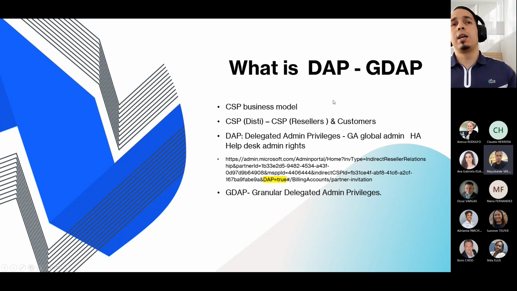In DAP, which is the legacy way, we can make one relationship link for a new customer that is already using Microsoft 365, meaning they have a tenant. Since they have a tenant and their services, they need to approve that we have privilege to make changes and administer their services.